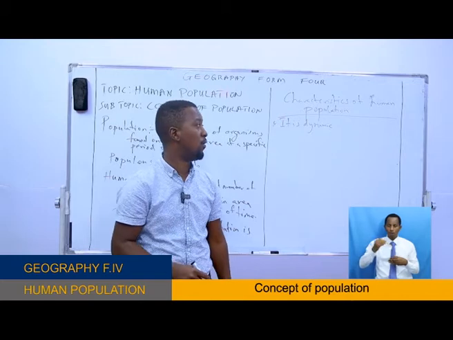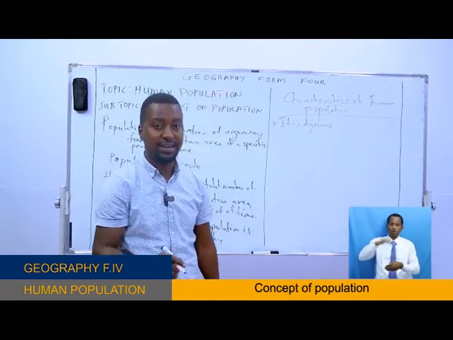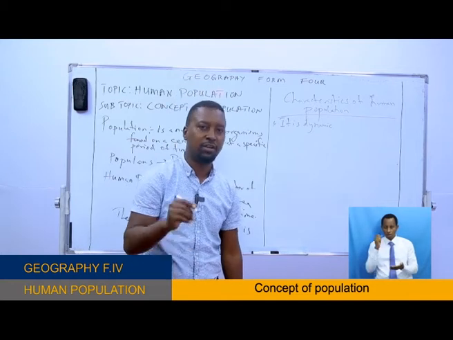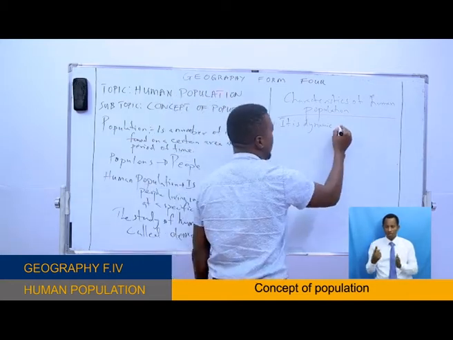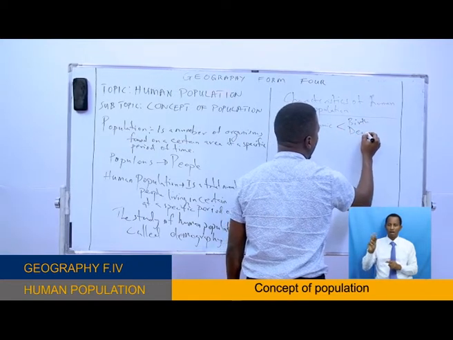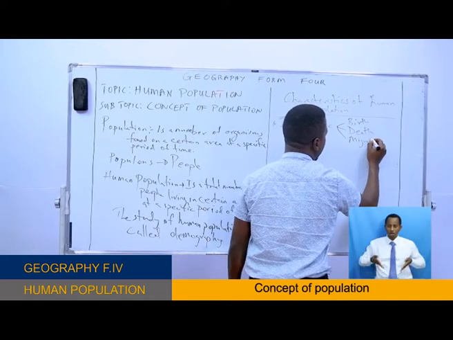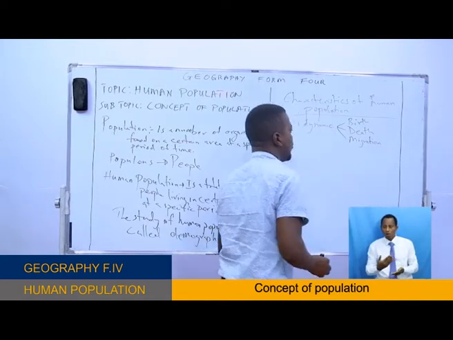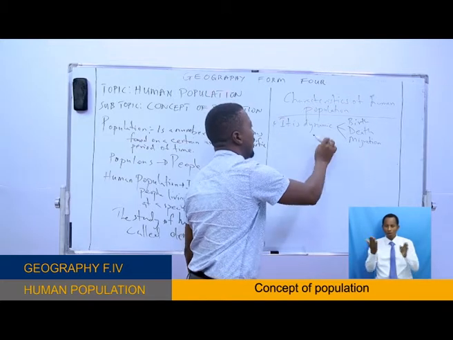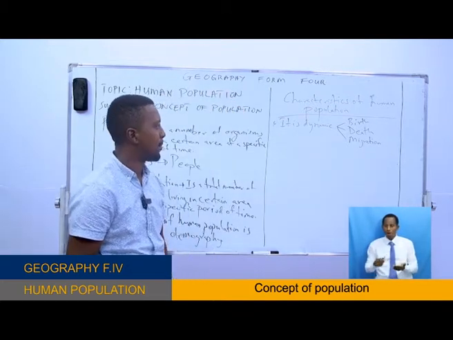You see, now, number one is population is dynamic, and what influences it is birth, death, and migration, okay? All this makes population not static, okay?